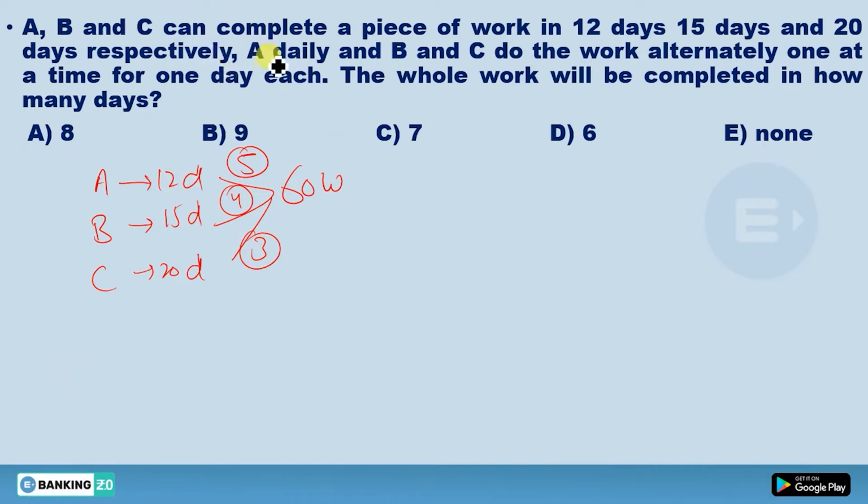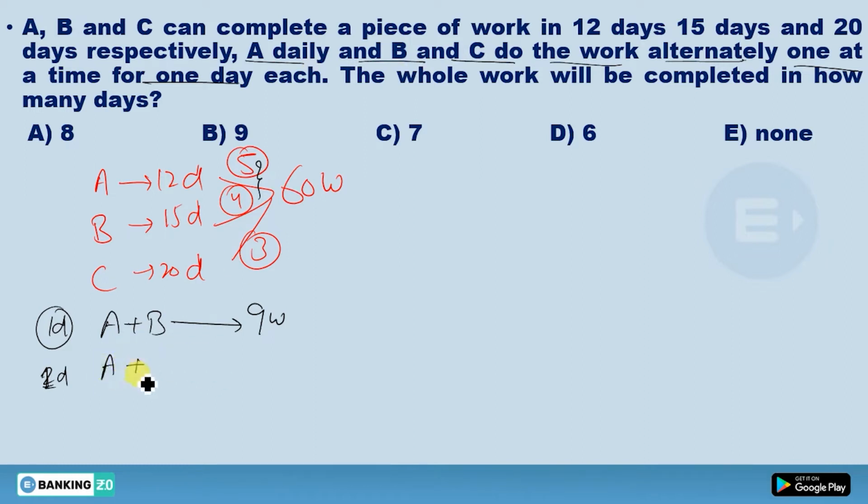Now see, A works daily and B and C do the work alternately, one at a time for each day. He means to say A and B will do the work on the first day, and A and B can do how much work? 5 plus 4, 9 work. And on the next day, who will work?